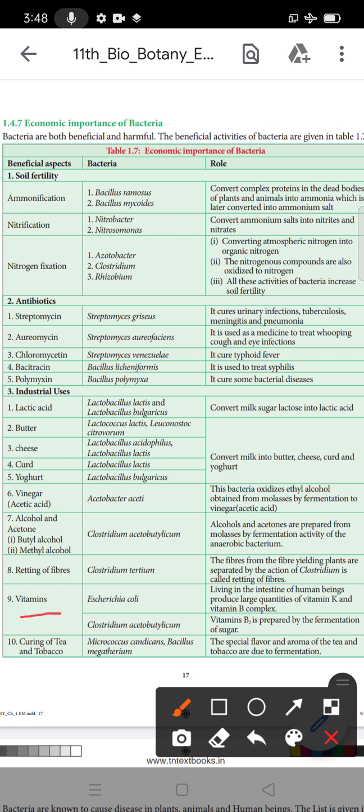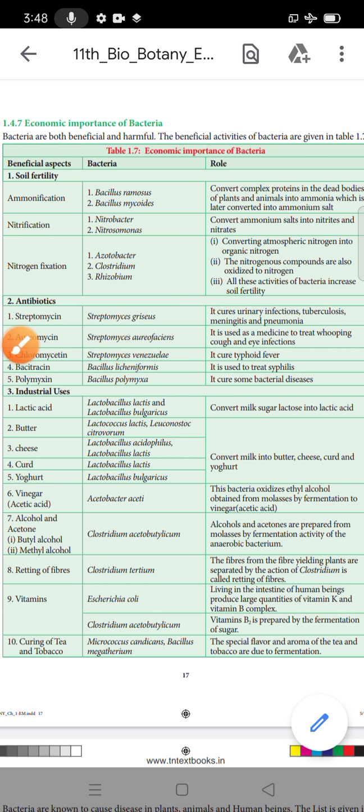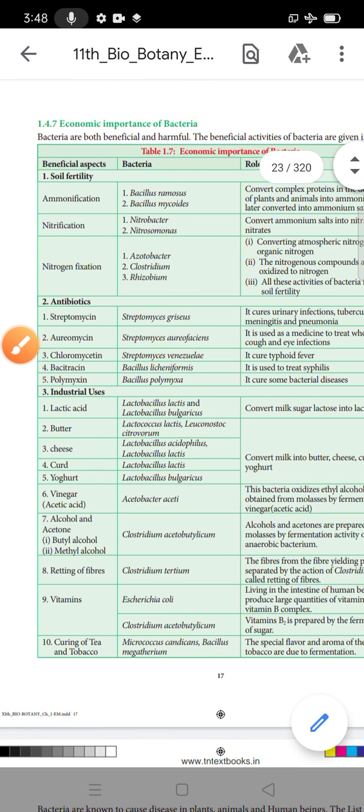What is the name of the bacteria? Escherichia coli, commonly called E. coli bacteria. What is the role? It lives in the intestine of the human and produces large quantities of vitamin K and vitamin B complex.